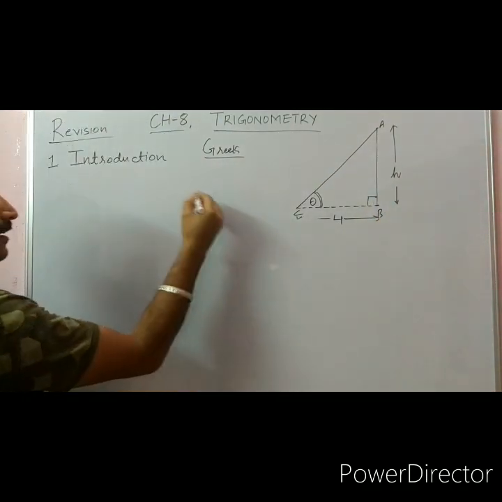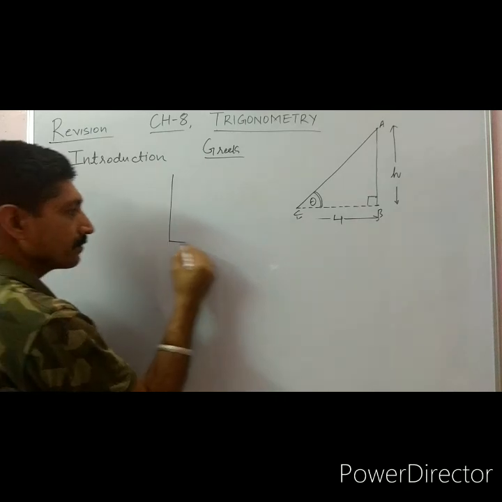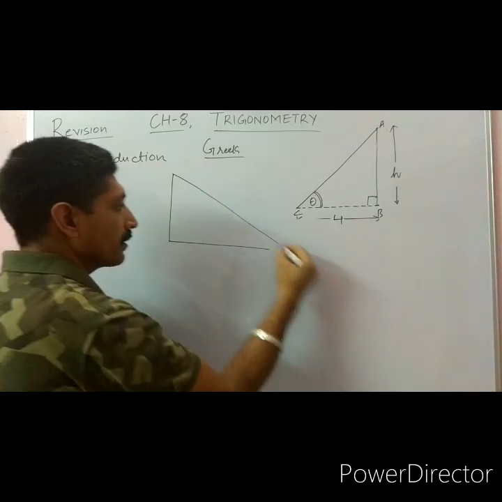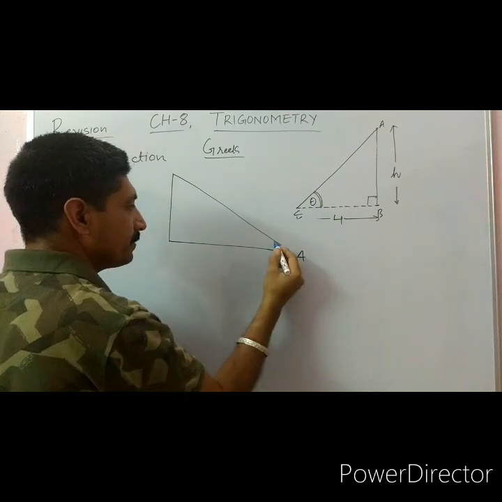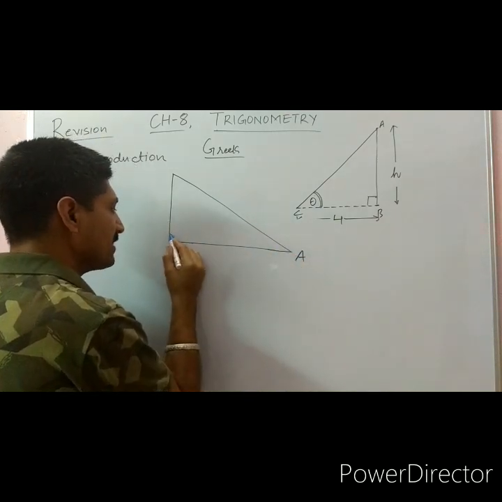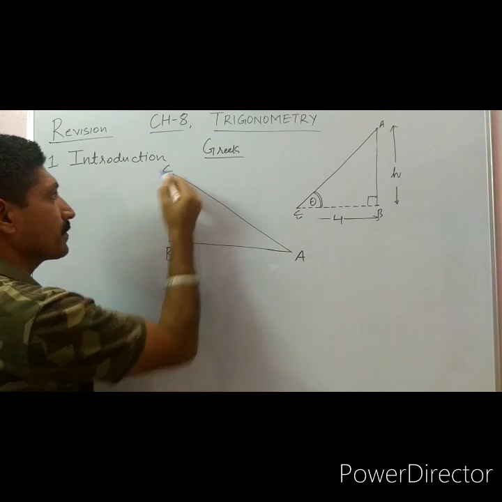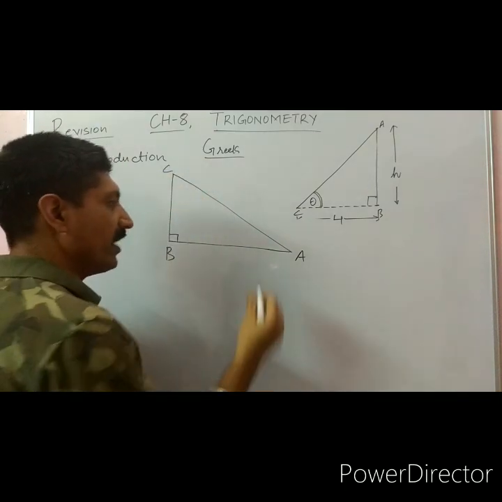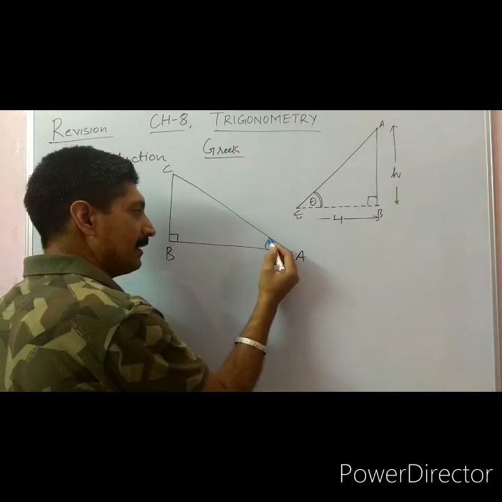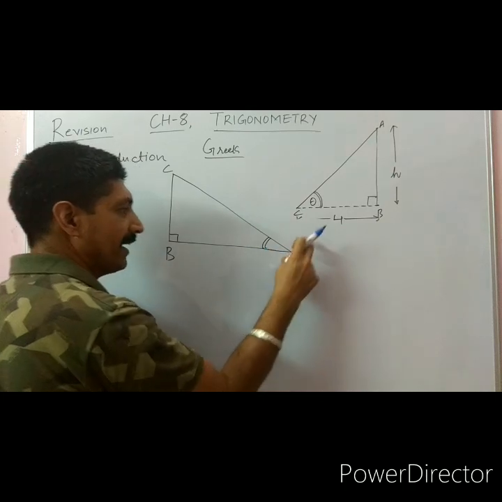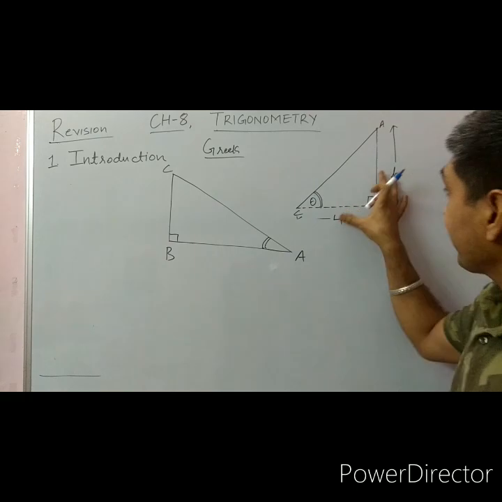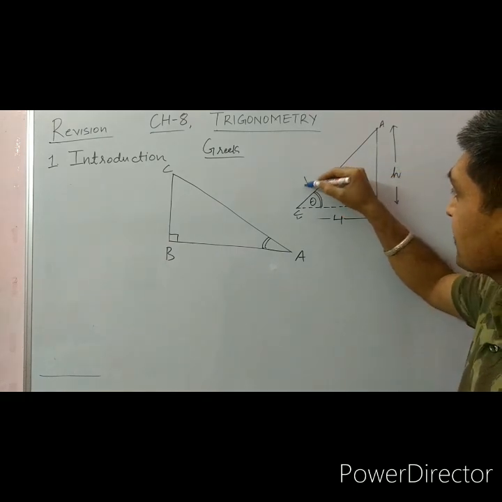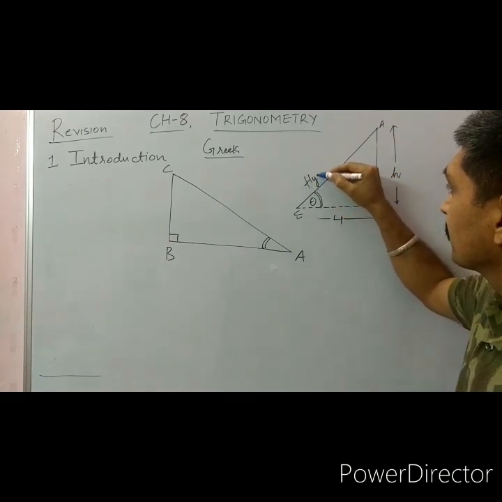If we have a right angle triangle, like this is point A here, B is a right angle here, and C. So here, if we are considering this angle here, that this angle is theta or angle A here, then in a right angle triangle, always the longest side is the hypotenuse.